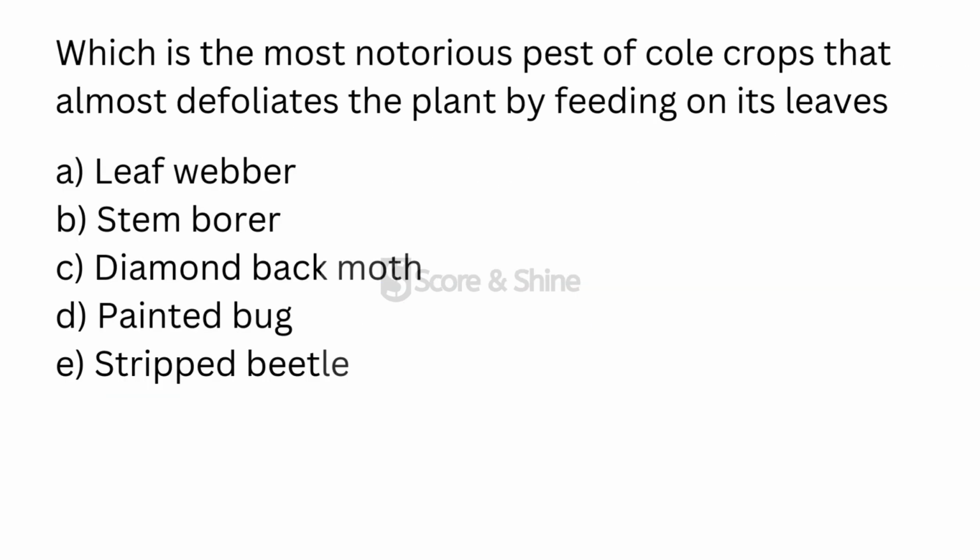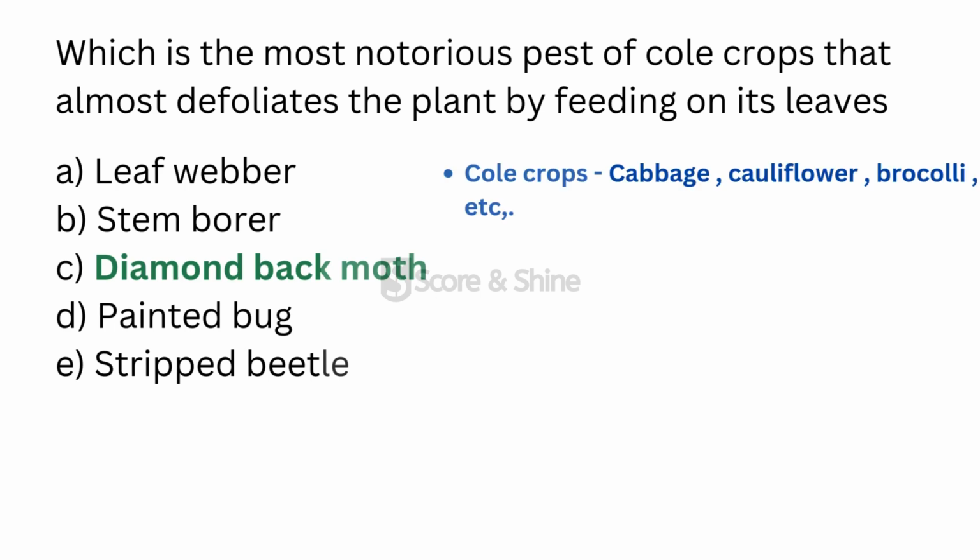Moving to the next question, what is the most notorious pest of cole crops that almost defoliates the plant by feeding on its leaves? And the answer is diamondback moth. Here, cole crops are cabbage, cauliflower, broccoli, etc. And diamondback moth is scientifically called as Plutella xylostella.